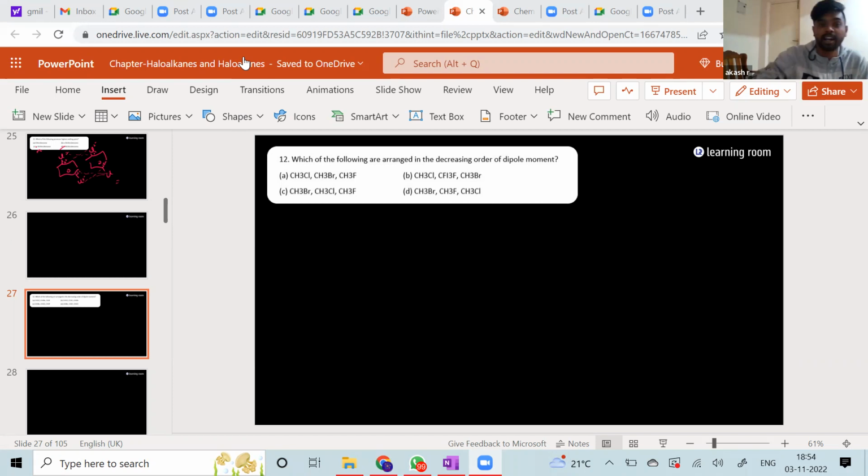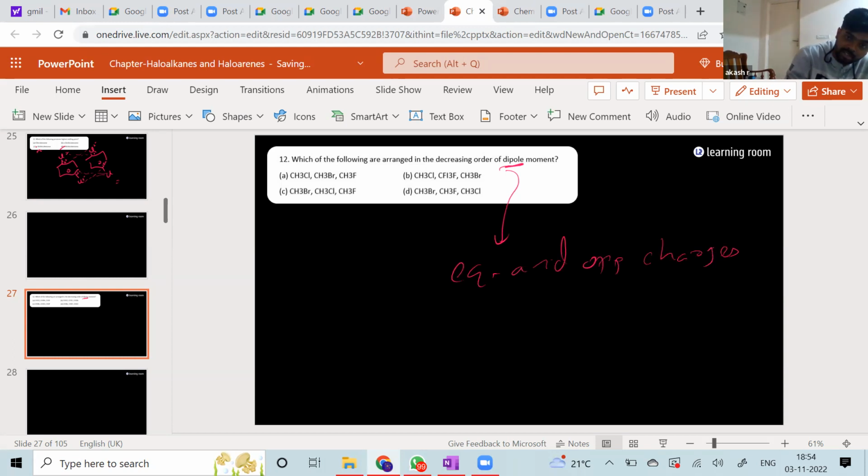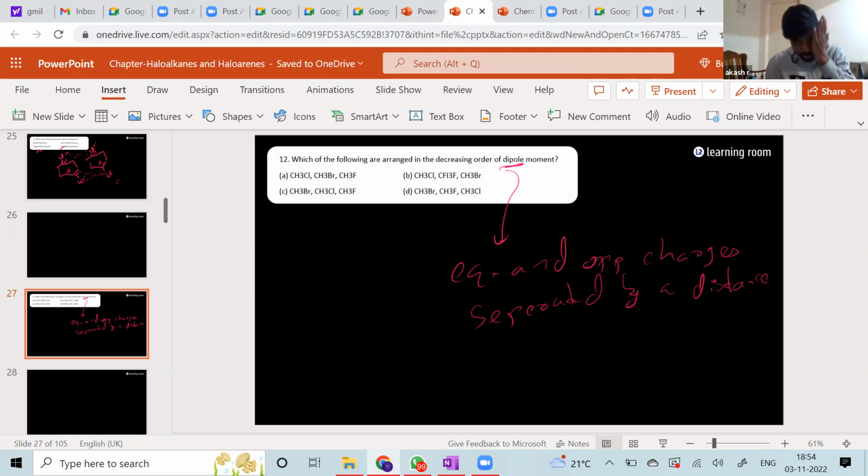Okay, fine. So the question is, are the following arranged in the increasing or decreasing order of dipole moment? Doesn't matter. So what is dipole moment? First of all, what do you mean by this term dipole? Dipole is nothing but equal and opposite charges separated by a distance. This is the exact definition of what a dipole is. We'll see what a dipole moment is later. A dipole is an arrangement where I have an equal and opposite charge separated by some amount of distance.